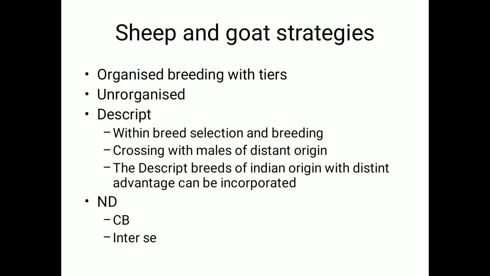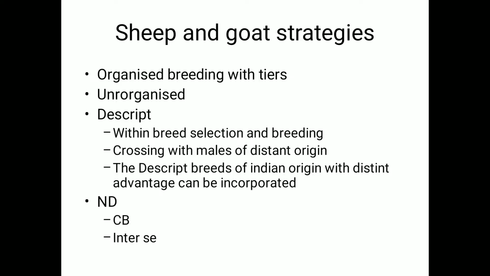Then the third point in the same descript category: descript breeds of Indian origin with distinct advantage can be incorporated. I put this point especially because, for example, you have a Deccani.